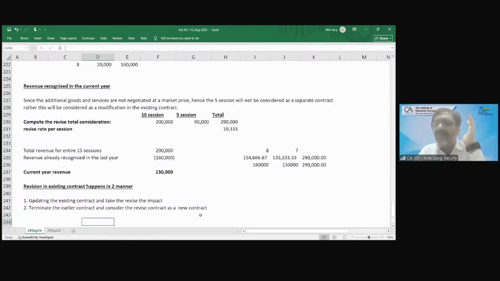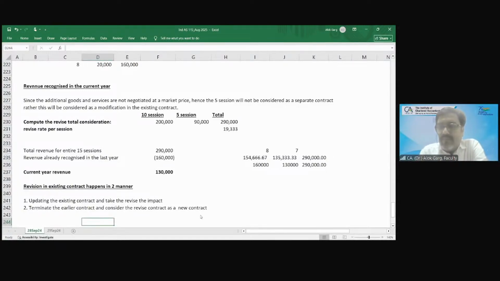आप जब बुक्स ऑफ अकाउंट्स क्लोज कर रहे हो, आपको पता लगा अरे मेरा इस बार प्रॉफिट बहुत ज्यादा आ रहा है, तो आप क्या करोगे? You start thinking about reversing the revenue so that you will have a higher revenue in the current year. Yeah. So you will plan accordingly. So that is why, since this negotiation has happened, she has asked, no sir, what happens if we have already recognized the revenue? Should we reverse the revenue in the last year only? So that is why I have given this example.